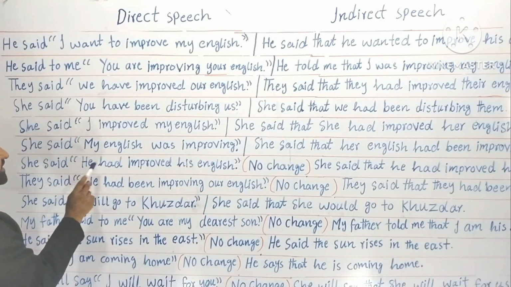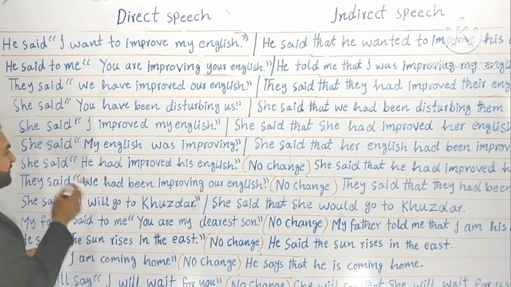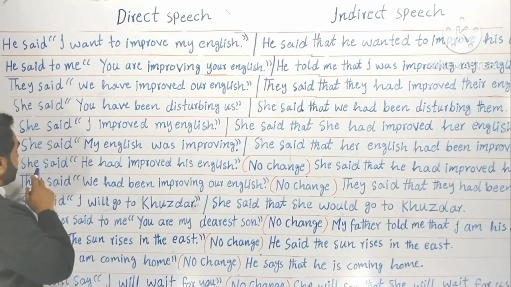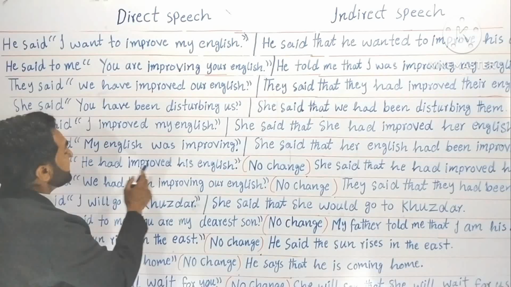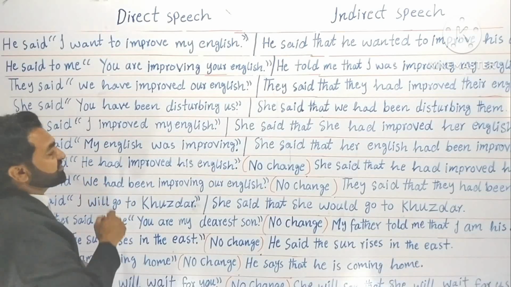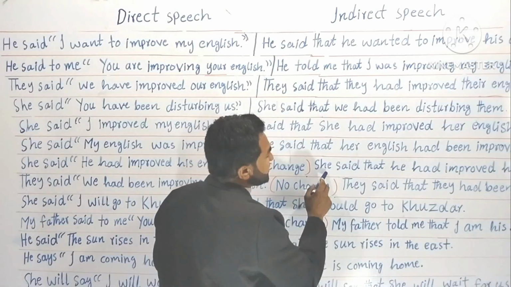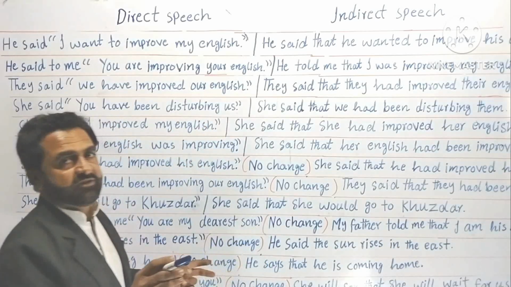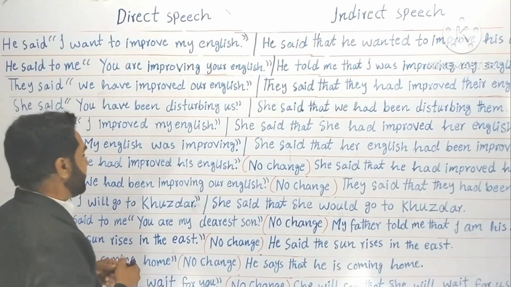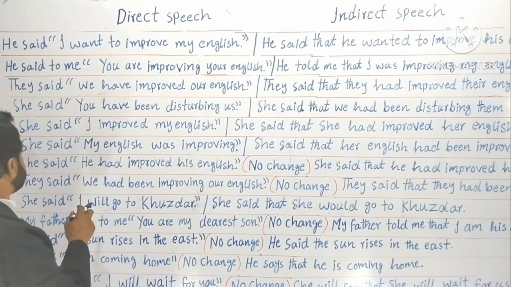She said, he had. Means she was talking about her husband. Okay? She was referring to her husband. That she said he had improved his English. He had improved his English. Past perfect. No change. Again. She said that he had improved his English. No change. Past perfect. Again. Now past perfect continuous. Look at the eighth example, eighth sentence.